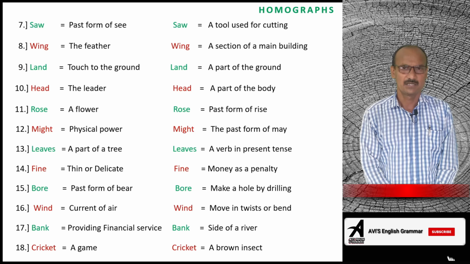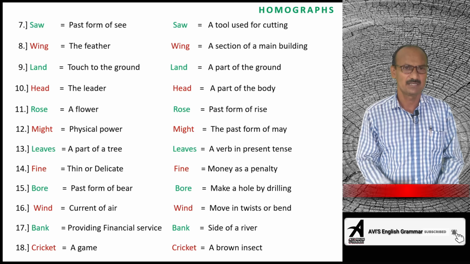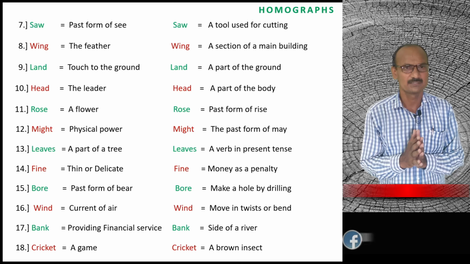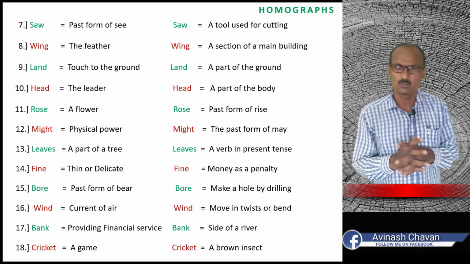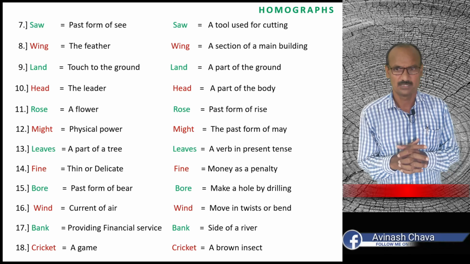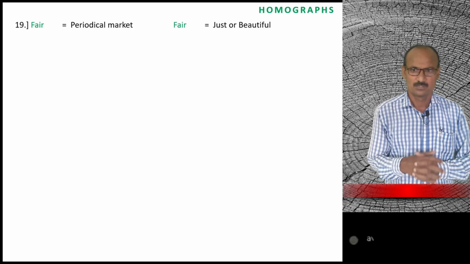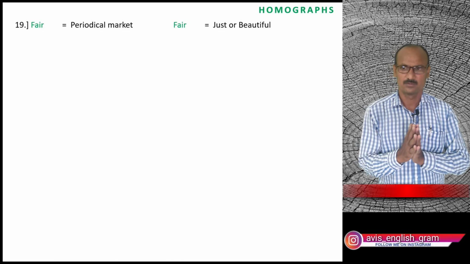18. Cricket. Cricket means a game, and cricket means an insect. A brown insect is called a cricket. Next word. 19. It is the word fair.